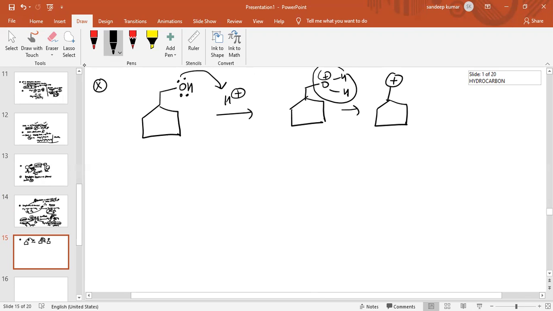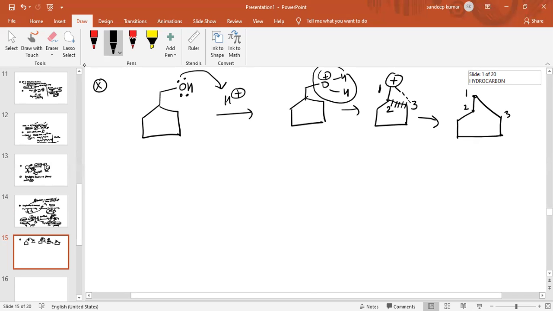When water is removed, this carbocation will be formed. Now see the numbering 1, 2 and 3. Now break the bond between the second and third carbon atom and form the bond between the first and third carbon atom. Now draw the skeleton. The skeleton will be like this. So this is basically the skeleton, as we can see. This is first, this is second and this is third.